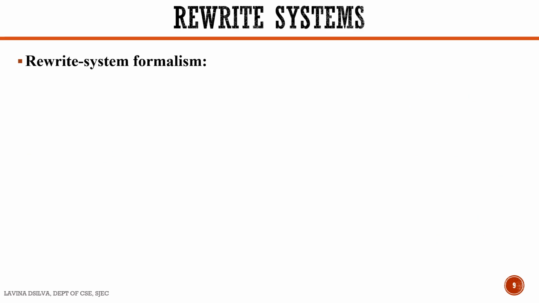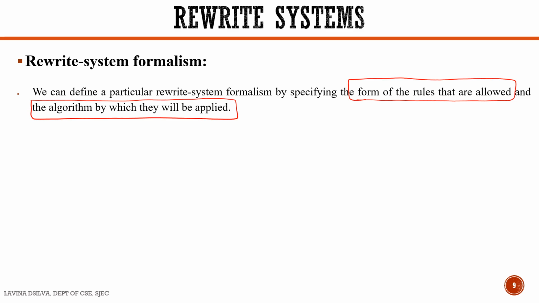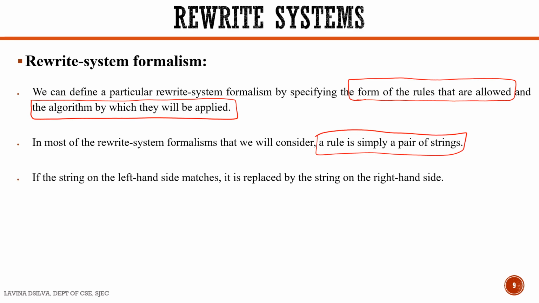Rewrite system formalism takes place by specifying the only allowable form of rules, along with the algorithm by which they will be applied. In most rewrite systems, we consider a rule as a simple pair of strings. If the string on the left hand side matches, it is replaced by the string on the right hand side.